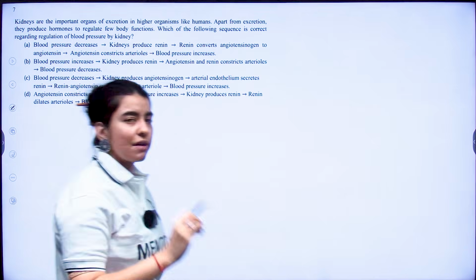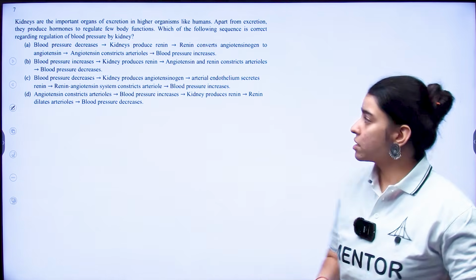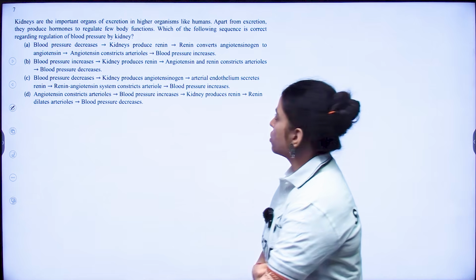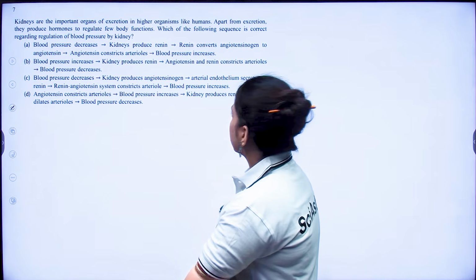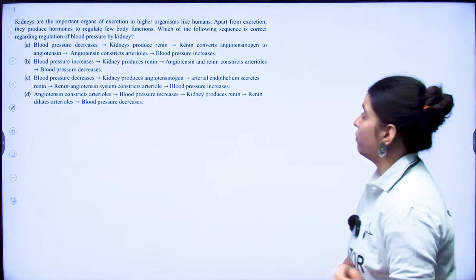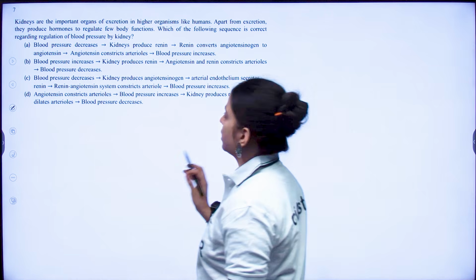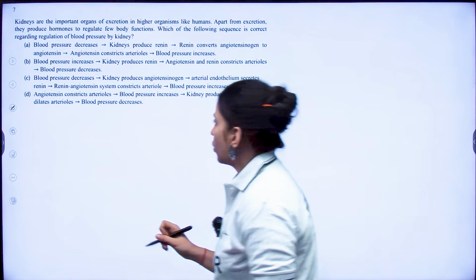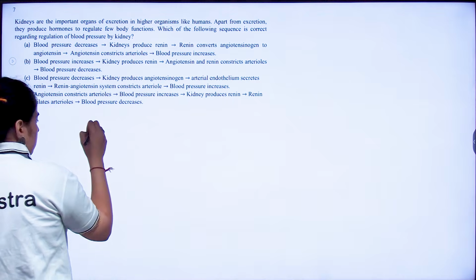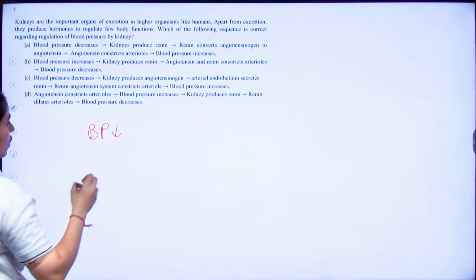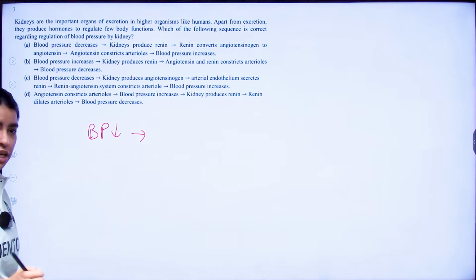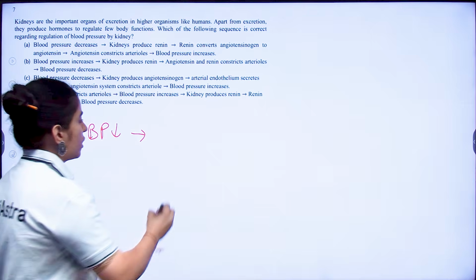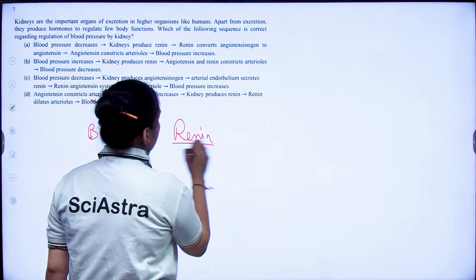Now coming to your seventh question. In seventh question, they have asked that kidneys are important organs of excretion. Apart from excretion, they produce hormones to regulate few body functions. Which of the following sequence is correct regarding your blood pressure by kidney? Now, if your blood pressure decreases, what happens? Firstly, kidneys, they'll produce what? They are going to produce your renin, right? Kidney is going to produce renin.